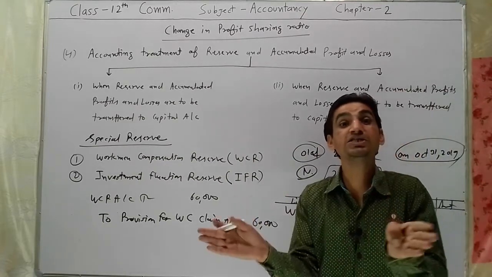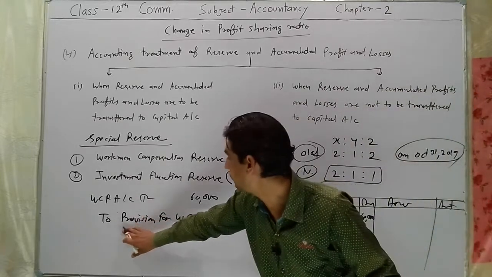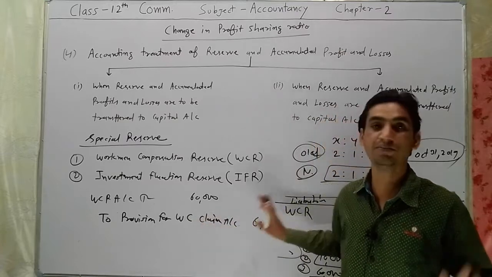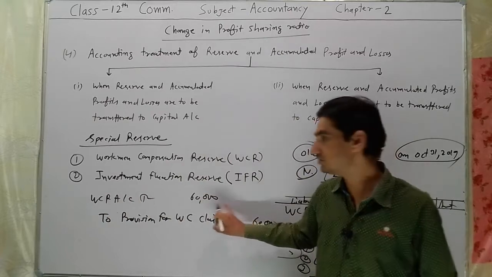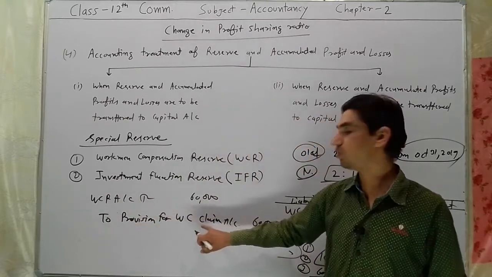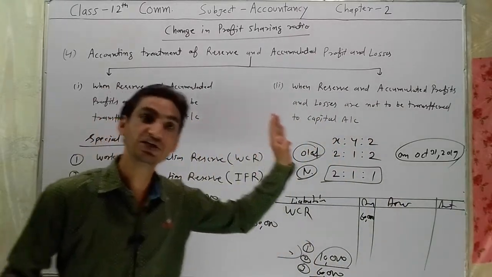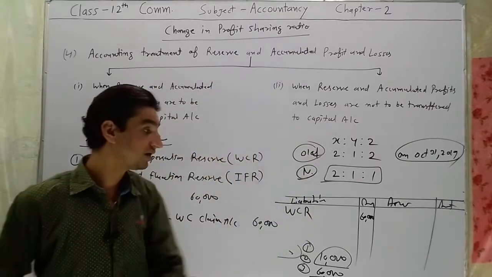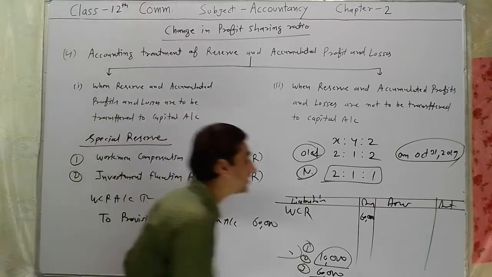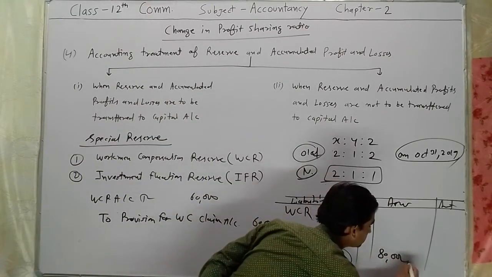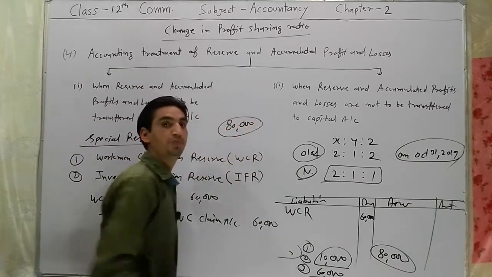If claim amount is equal to WCR amount, so all the amount will be transferred to provision for workmen compensation claim account. So entry will be WCR account debit by rupees 60,000 to provision for workmen compensation claim account 60,000. Nothing amount will be transferred to partners capital account. Is it clear? And the most important fourth condition, if claim amount is rupees 80,000,